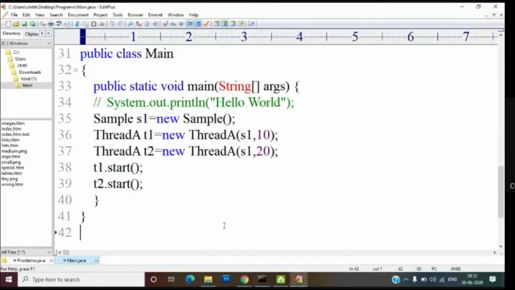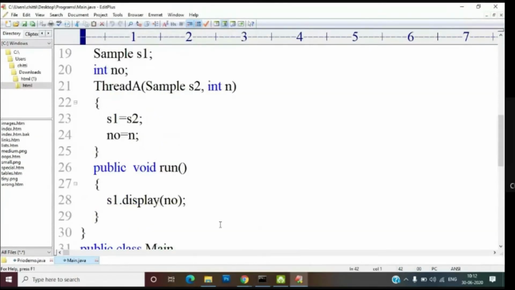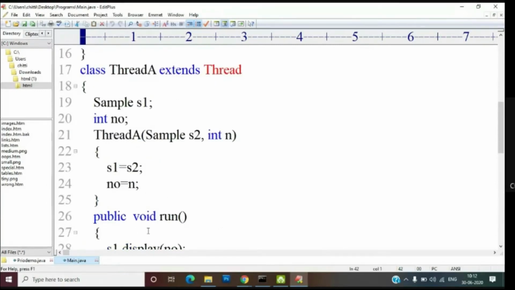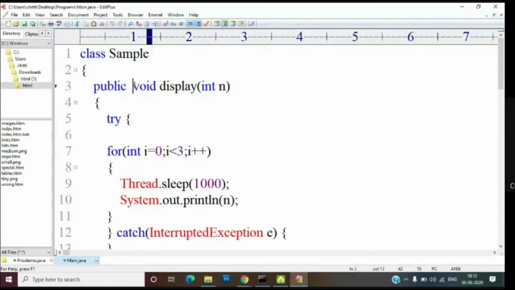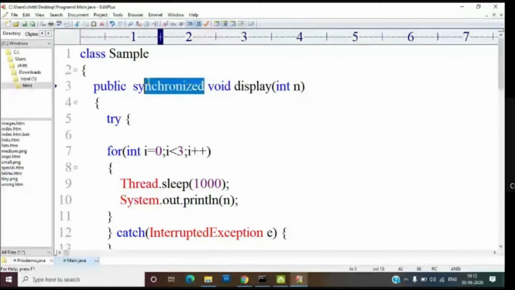Okay, so in order to overcome this, we use synchronization. We use the keyword synchronized. How you are going to use it is, we use the keyword synchronized before the method which is being shared. So display is the method which is being shared by those threads. So I will put the keyword synchronized here.